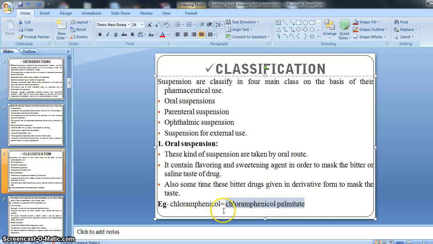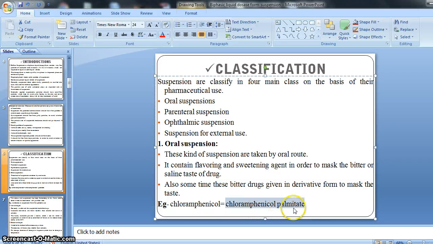Chloramphenicol is converted into a salt form, the palmitate form, which is bitterless. Chloramphenicol has a bitter taste, but the palmitate form is a salt form with no bitter taste.